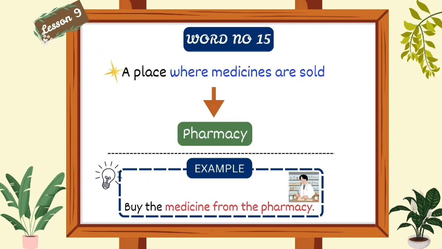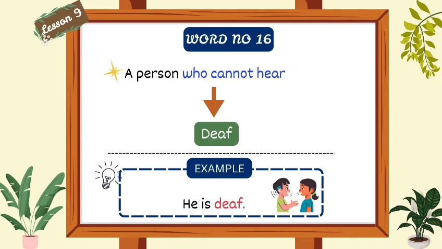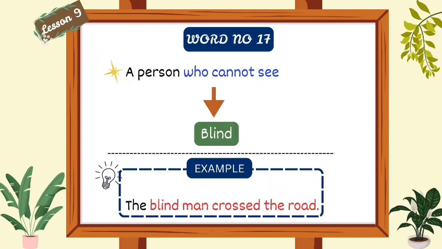Word number 15. A place where medicines are sold. We will say pharmacy. For example, buy the medicine from the pharmacy. Word number 16. A person who cannot hear. We will say deaf. For example, he is deaf. Word number 17. A person who cannot see. We will say blind. For example, the blind man crossed the road.